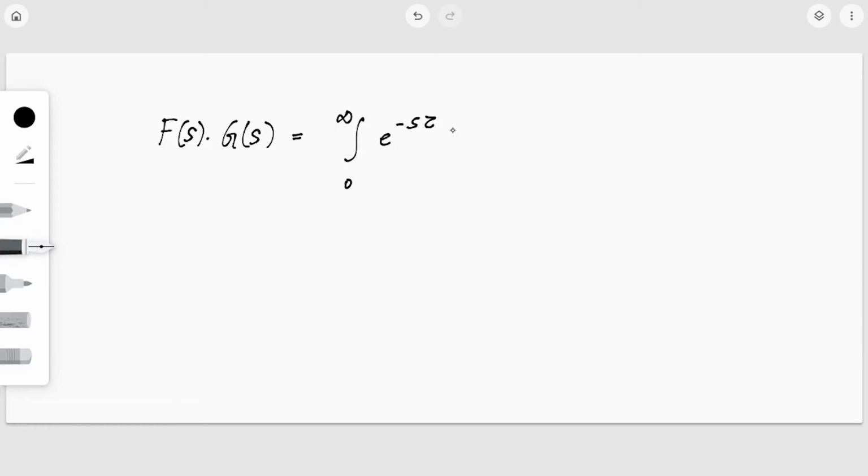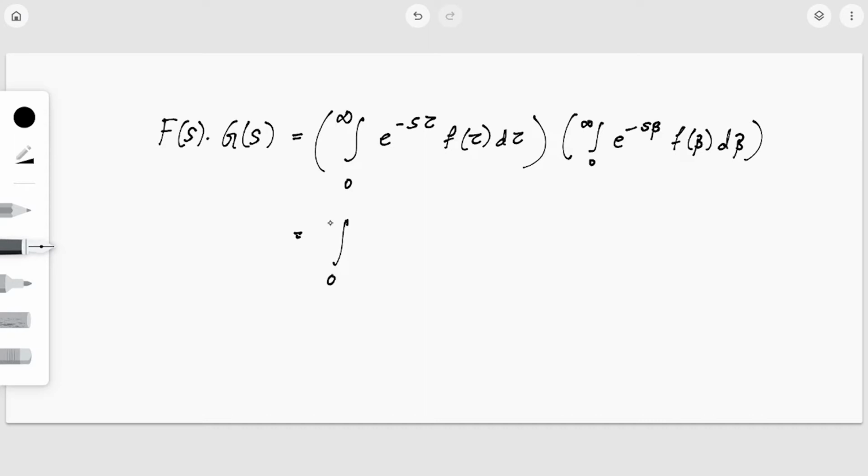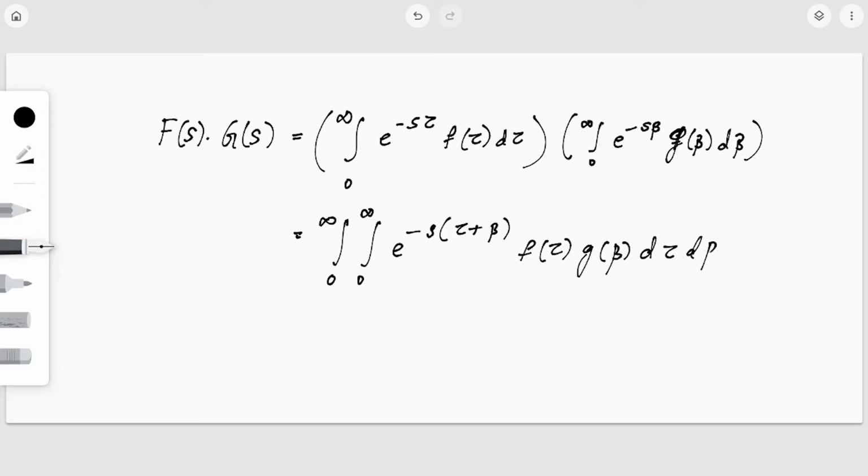Instead of t, I am using tau for f and beta for g. So this is the double integral from 0 to infinity of e raised to minus s into tau plus beta, into f of tau into g of beta, d tau d beta.